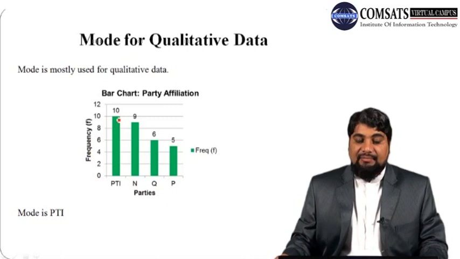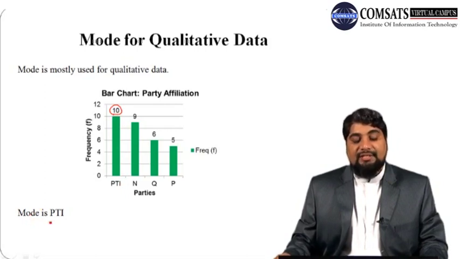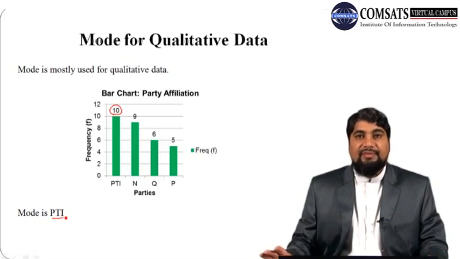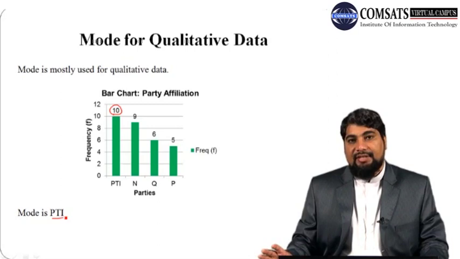From this bar chart we can see that the maximum frequency is 10, which is of PTI. So the mode of this data set is our first category, which is PTI. This is how to calculate mode for qualitative data with the help of graphs. Just construct a bar chart and pick the maximum frequency.